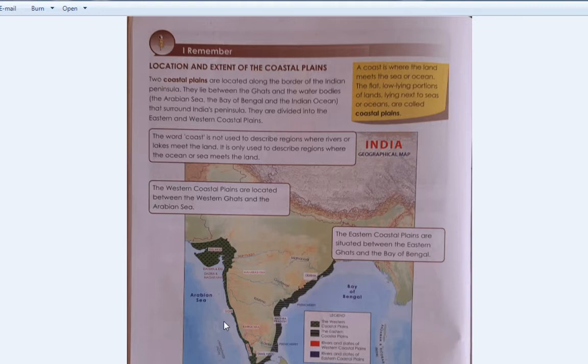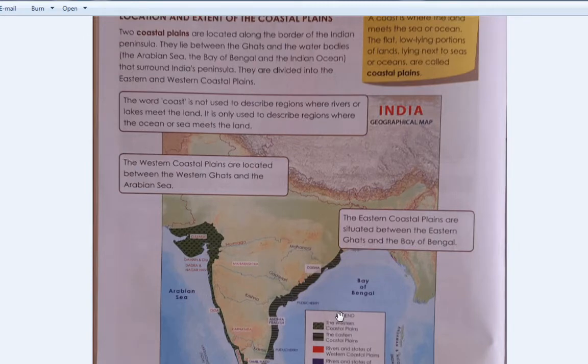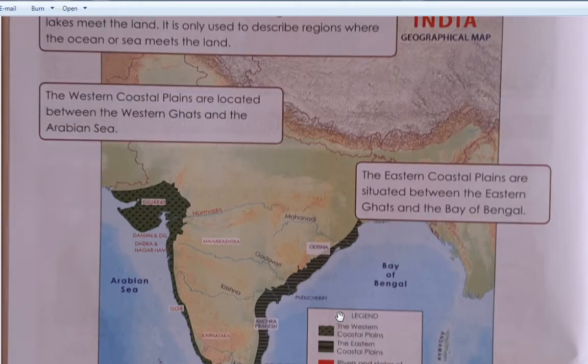Okay. So they lie between the Ghats and the water bodies, the Arabian Sea, the Bay of Bengal and the Indian Ocean that surround India's peninsula. They are divided into eastern and western coastal plains. Which are the two plains? Yes, very good. Eastern coastal plain and western coastal plains. Here you can see these two, eastern coastal plains and western coastal plains.